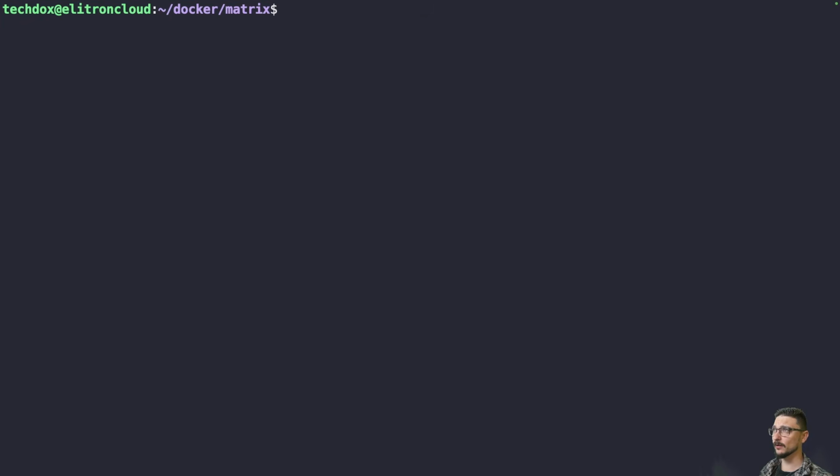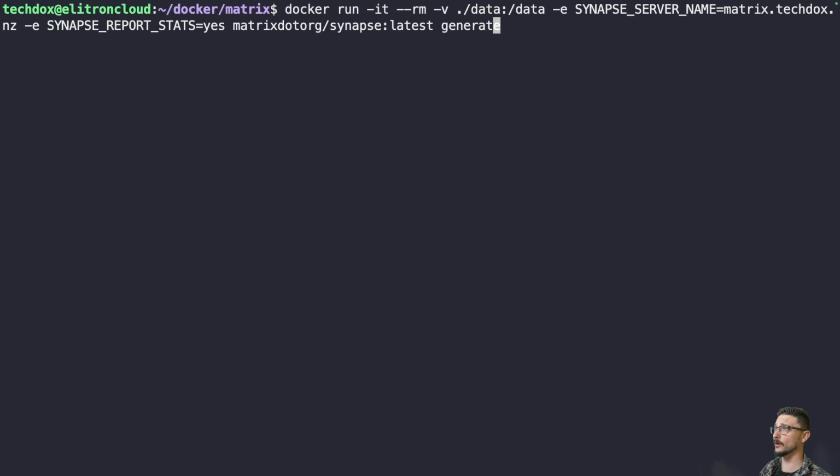What we're going to do now is use a command to generate all the configuration files we need for Matrix. You don't need to worry about making these manually or anything like that. It does it for us. We just need to tell it where to go and what domain name we're going to use for Matrix. So I'm going to paste this command in now, and I'll go over it.